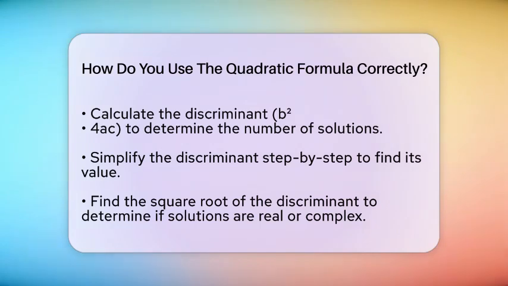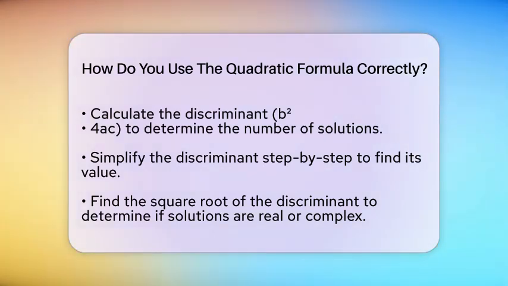This number tells you how many solutions you will have. Now find the square root of the discriminant. For 109, the square root is approximately 10.44. Remember, if the discriminant is negative, you'll get complex solutions involving imaginary numbers, but if it's positive, you'll get 2 real solutions. If it's 0, there's only 1 real solution.